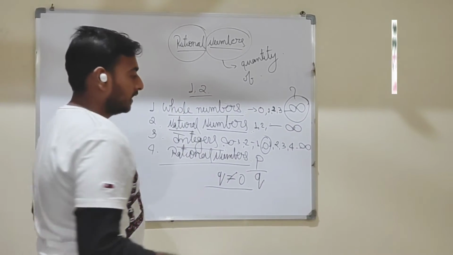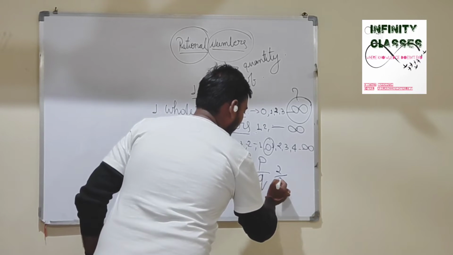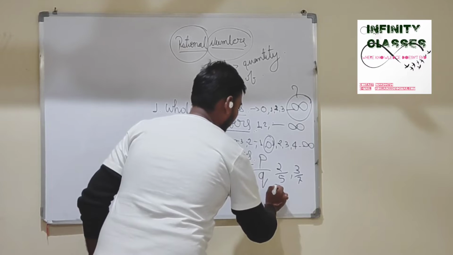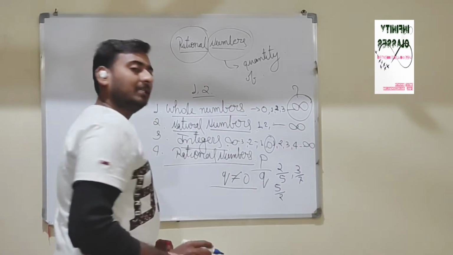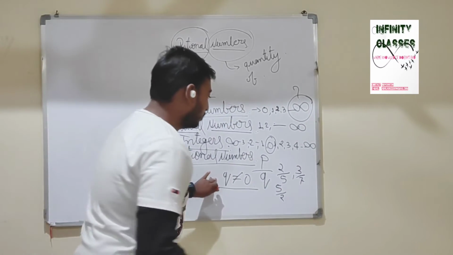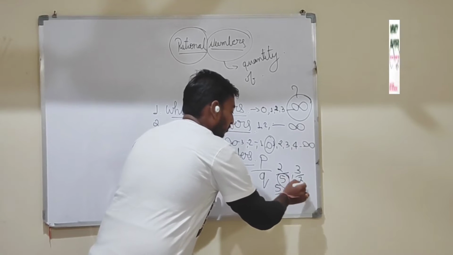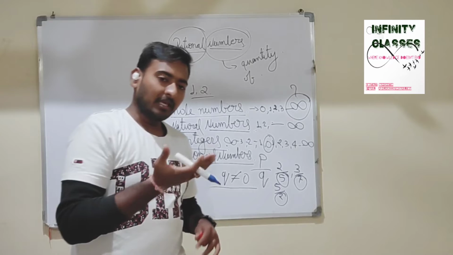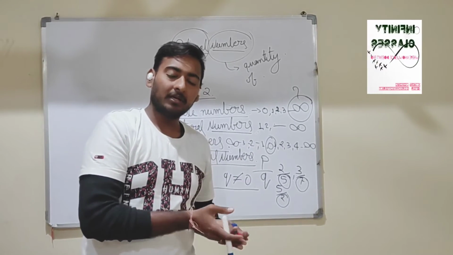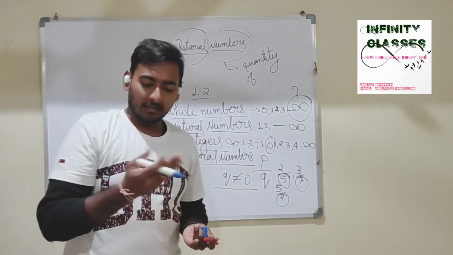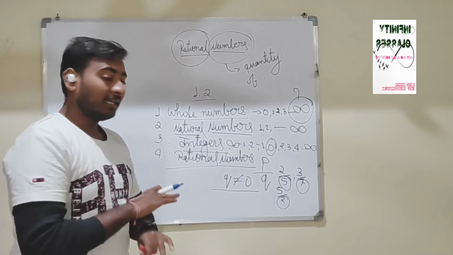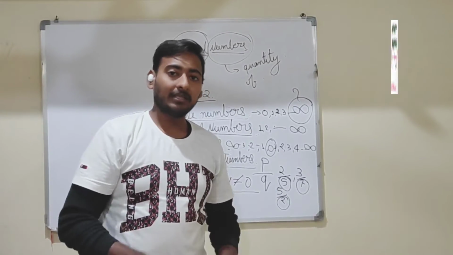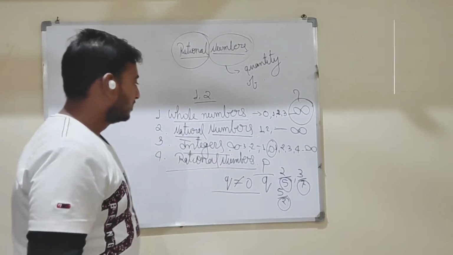For example, 2 upon 5, 3 upon 7, 5 upon 2. Here you can see that all the q are not equal to 0. They can be greater than 0, they can be less than 0, but they can't be equal to 0.